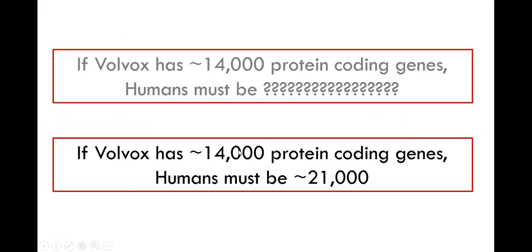If you look from Volvox to humans, and I'm talking only about protein coding genes, it's approximately 14,000 here, but in humans we are approximately 21,000. So on the evolutionary scale we are highly diverse, highly different, highly evolved, but the protein coding genes have hardly changed. Only 6,000 is not statistically valuable. Basically, though the genomes evolved in terms of size, whatever the genome codes for, the functional unit of the genome, doesn't vary with the complexity of the organism.